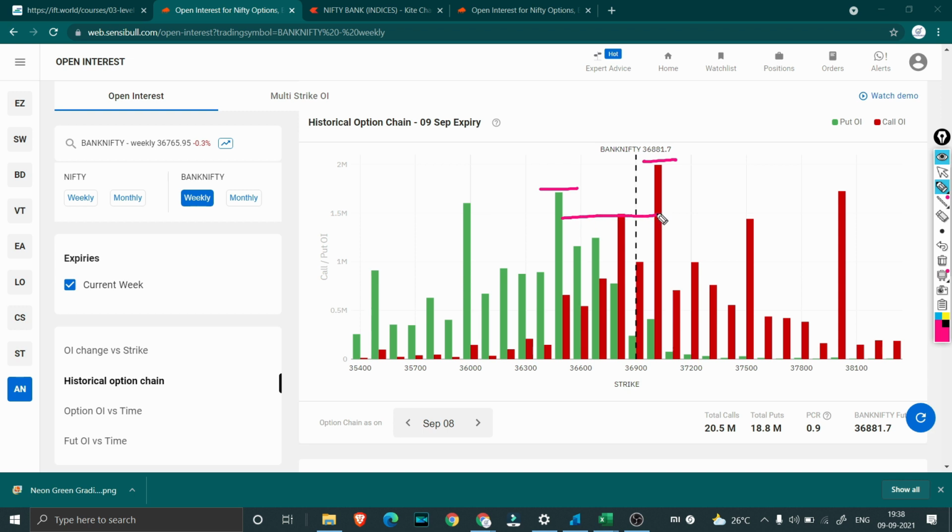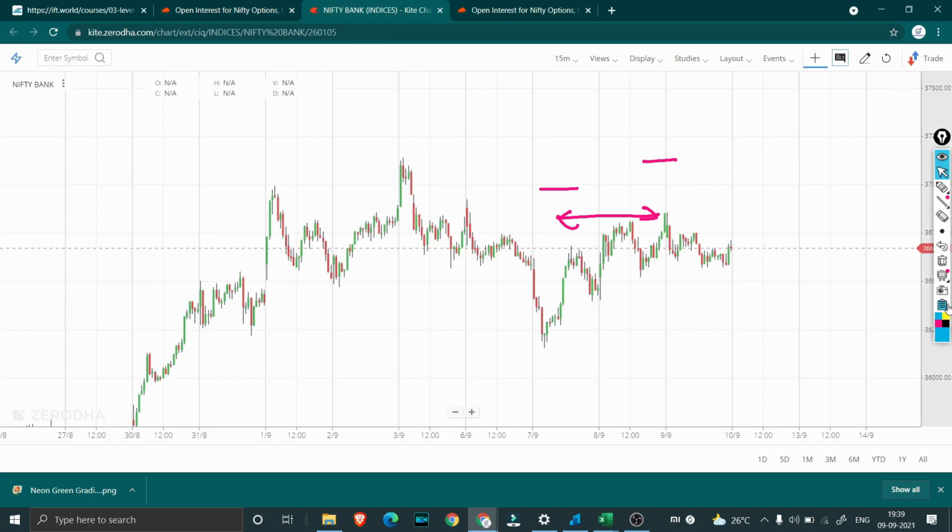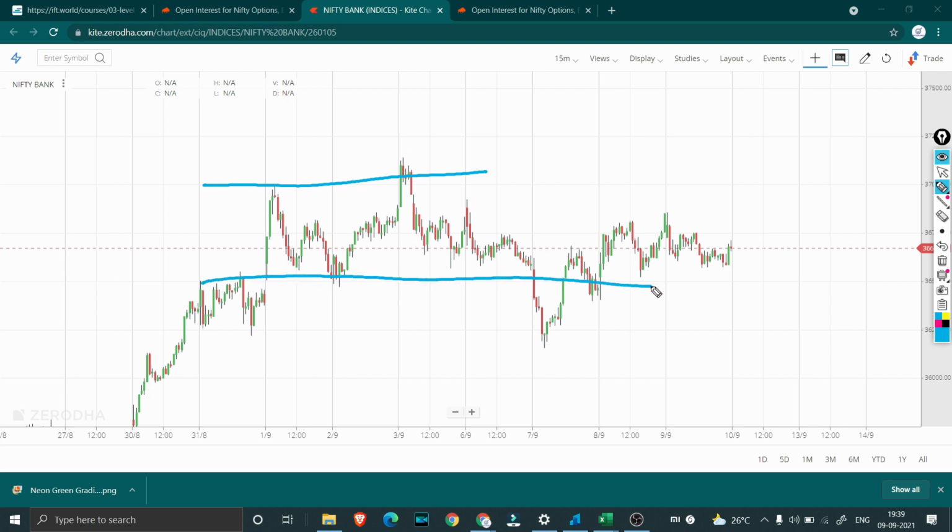So around this range is where the open interest was suggesting that the market will end. Even on charts, you can see something similar, that you find resistance coming in around 37,000 right over here, as well as support around 36,500 right over here. So even the OI was suggesting something similar.